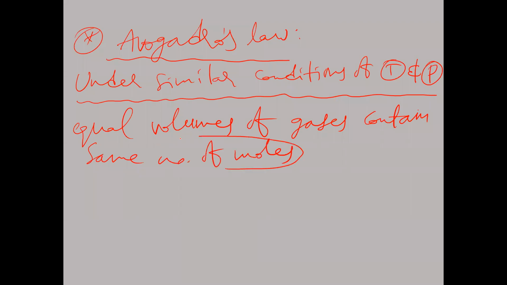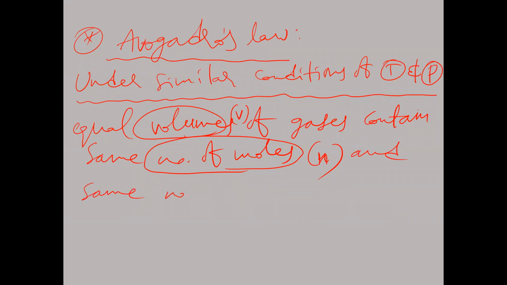Number of moles is given by small n. Volume is given by capital V. That means equal volumes of all gases contain same number of moles and also same number of molecules. Number of molecules is given by capital N. Capital N indicates what?